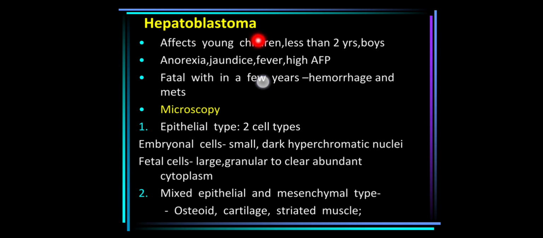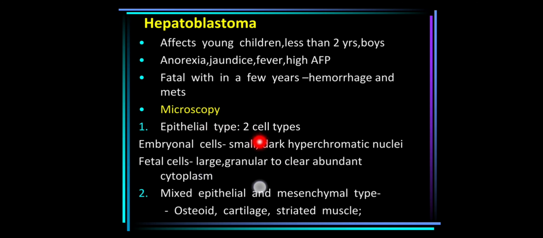Microscopically, hepatoblastoma. So always I say blastoma means primitive cells, and whenever primitive cells come to your mind, imagine the picture of retinoblastoma, neuroblastoma, how the cells are there. All the blastomas are included under small round cell tumors which resemble lymphocytes. So here also we see small round cells, but the difference is we have two types of hepatoblastoma, epithelial type and mixed epithelial and mesenchymal type.